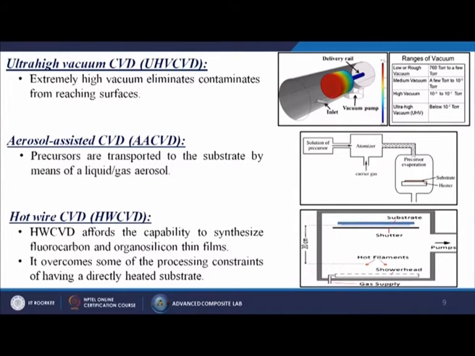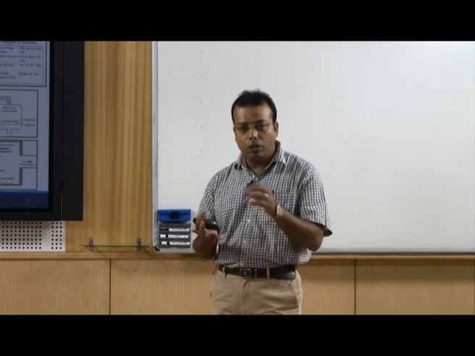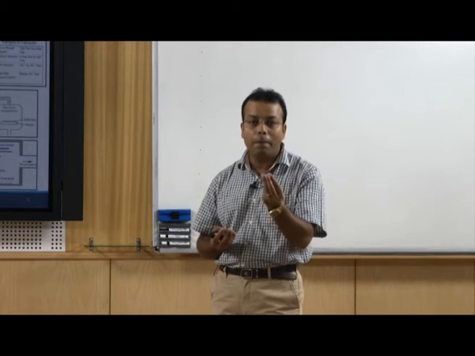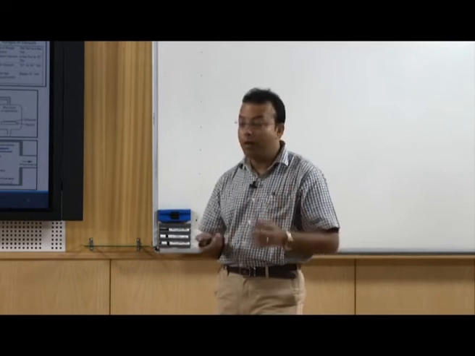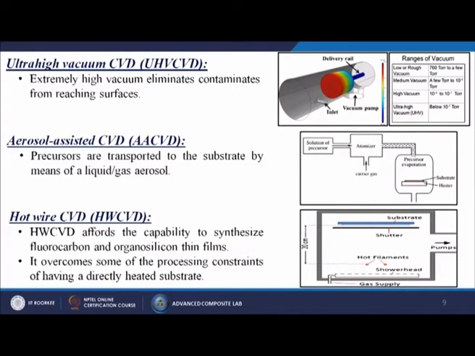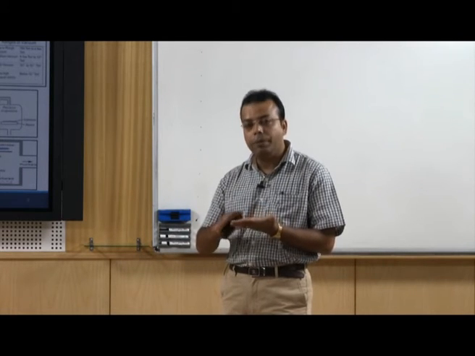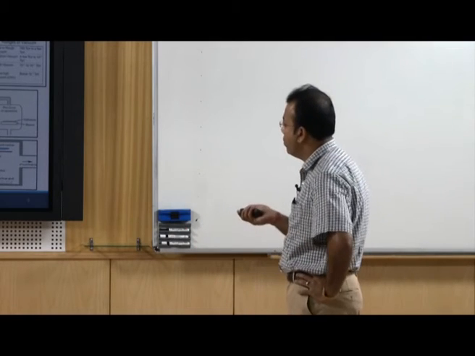So, from the figure itself you can understand that we are using solutions of precursors, then we are having some kind of atomizer, then we are using the carrier gas. Atomizer means nothing, it just gives a high pressure onto those liquids so that they come into small bubble form. Then that bubble will directly come to the substrate and deposit onto the substrate itself, and we are having some heating arrangement so that it can do the chemical reactions. If any heat is required, then they will make certain kind of film or maybe coating on top of the surface.